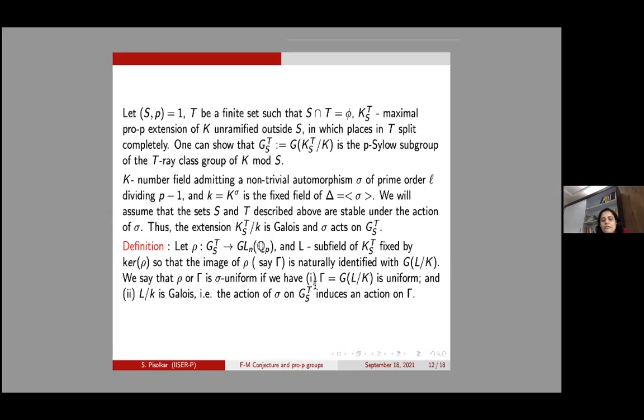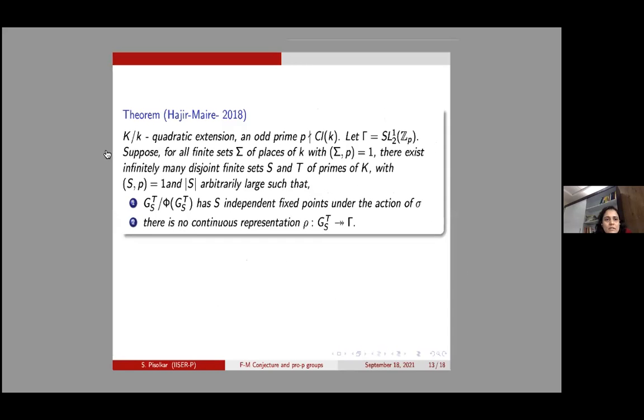If we have two conditions: if this image, which is G(L over K), is a uniform subgroup, and if L over K is further Galois, that is to say that the action of sigma on G_TS induces an action on the image. So by using this definition, they have proved the following result.